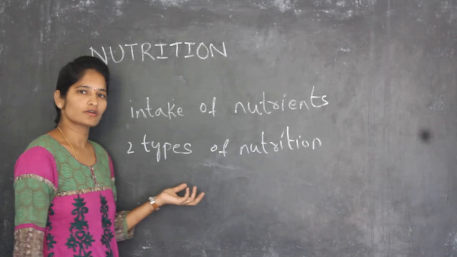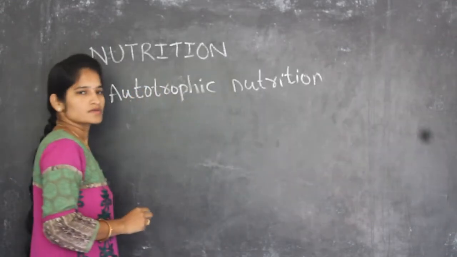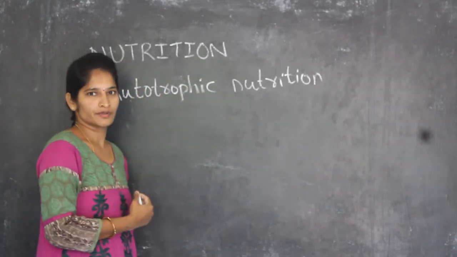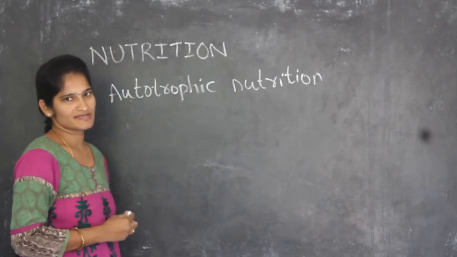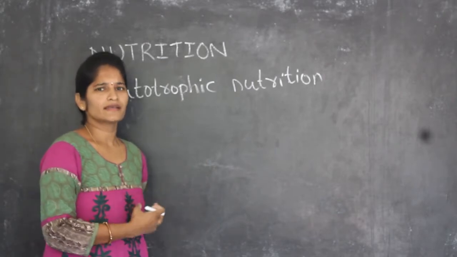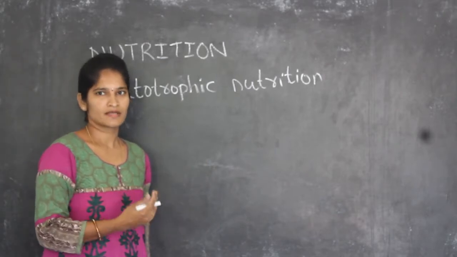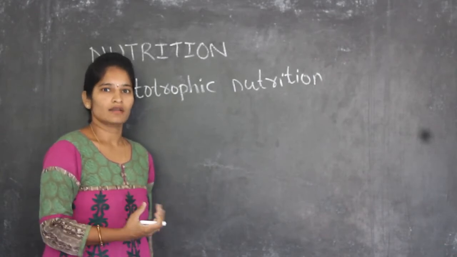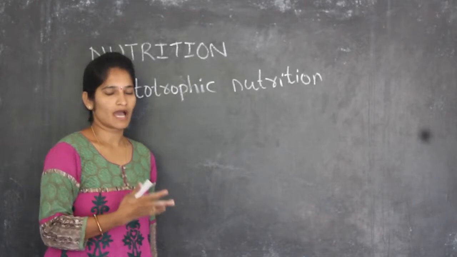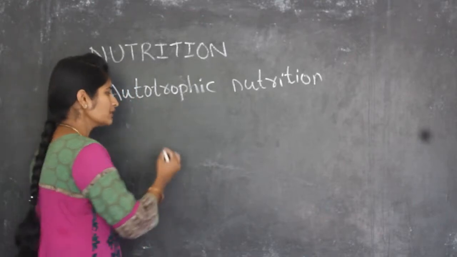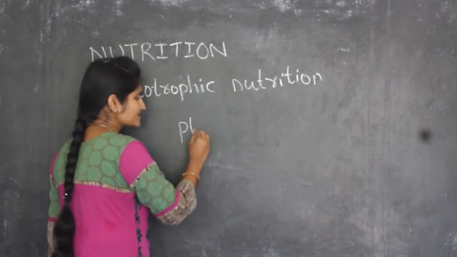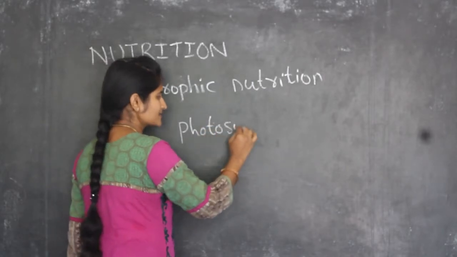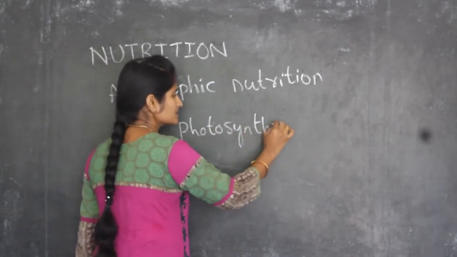One is autotrophic nutrition. So what is autotrophic nutrition? The example mainly here is plants, green plants. Whatever green plants are present in nature, they will produce the food. How will they produce the food? They will produce the food by a process called photosynthesis. So what is happening in this?